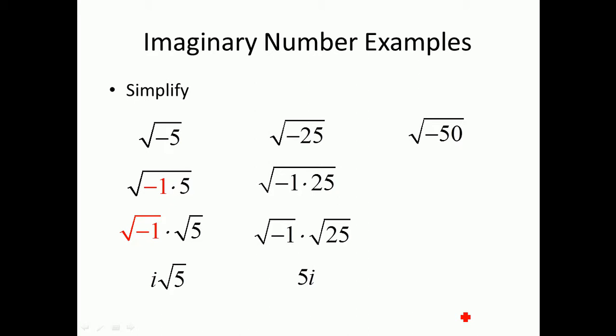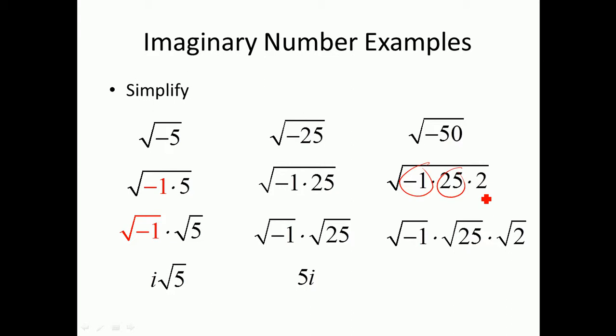One more: the square root of negative 50 splits up in three ways. We take out the 25, we take out the 2, and we have the negative 1. What comes out of the square root is this and this. The 2 has to stay. When we take the negative 1 out, that becomes i. We take the 25 out, that becomes 5. We can also split it into these three radicals. You know what this is going to be, and you know what this is going to be. So that's 5, that's i. So you're going to have 5i times the square root of 2.